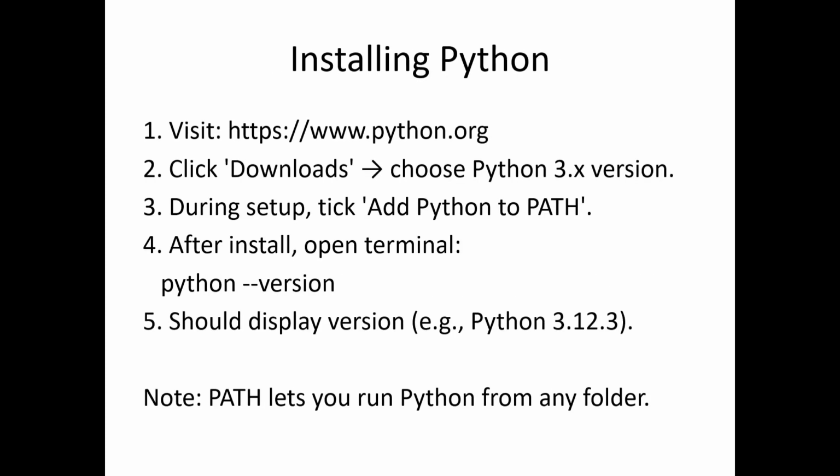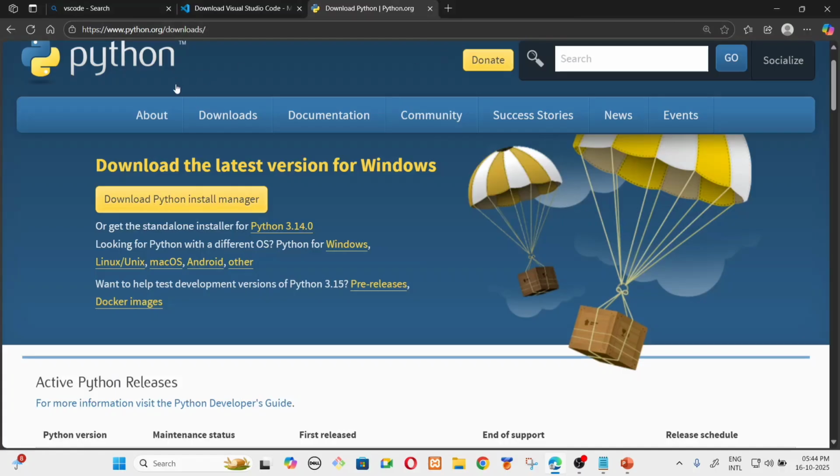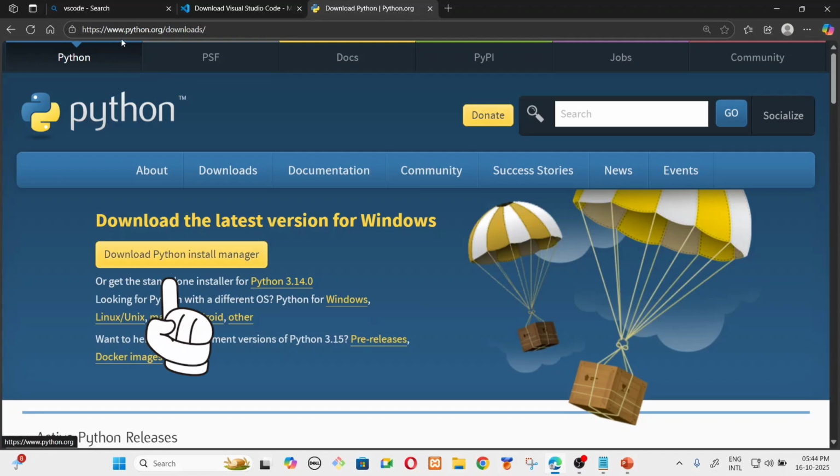Now here you will see how to install Python on your system. I have Windows, so I will explain for Windows, but for Mac and Linux it is also similar. You just need to make some small changes. We will go to the website www.python.org. This is the website, python.org.